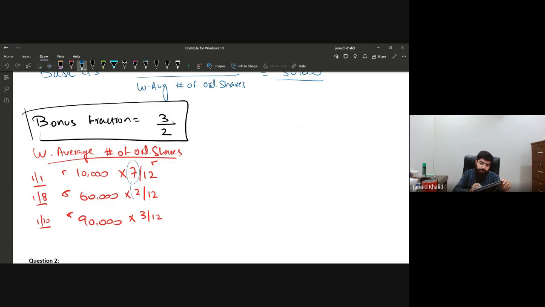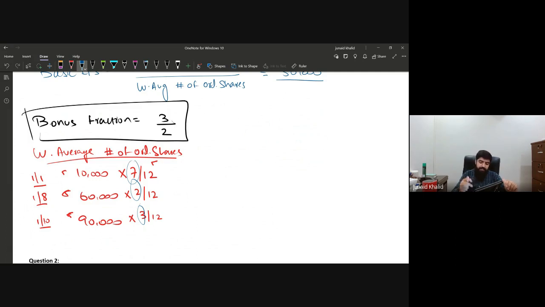That is 7 plus 2, 9 plus 3, 12. So this should make always 12 months. So this is something we have done. We have calculated the outstanding number of shares that were in issue throughout the year. Now, what we have to do?